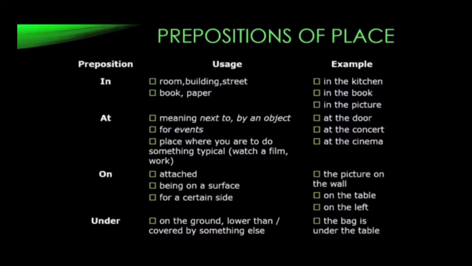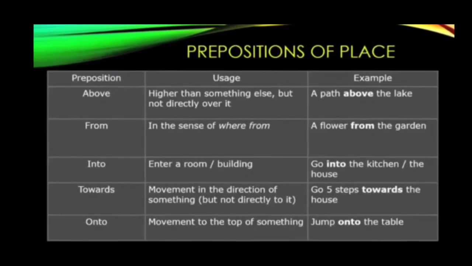We have some other prepositions of place that we are going to see now. So children, look at here. First one, above. Usage here: higher than something else. Under, I told you, is lower than something else. Here above means higher than something else but not directly over it. Okay, children. So example: a path above the lake.